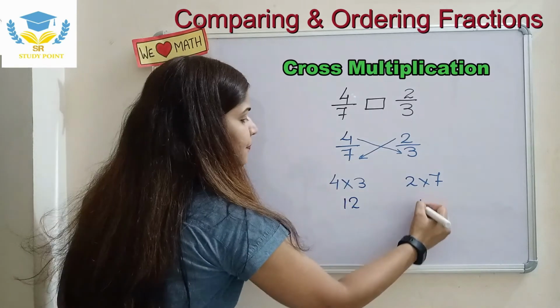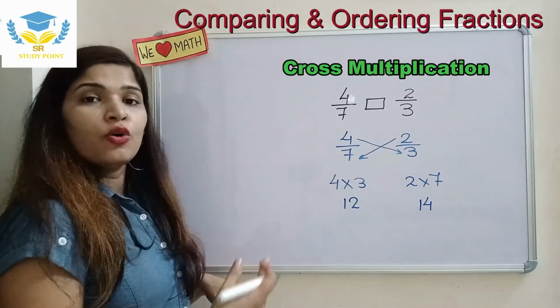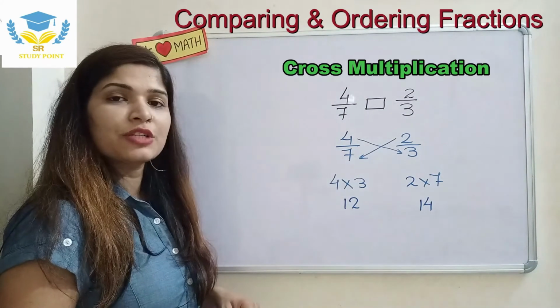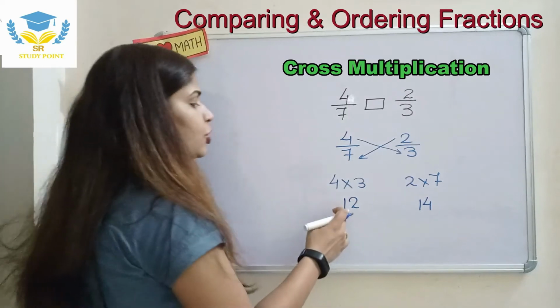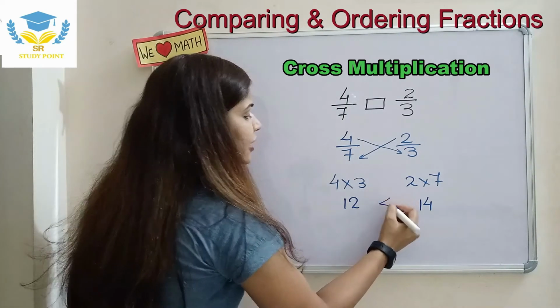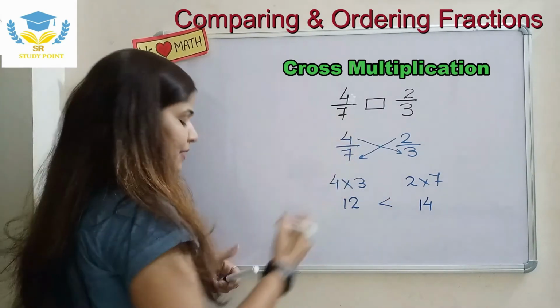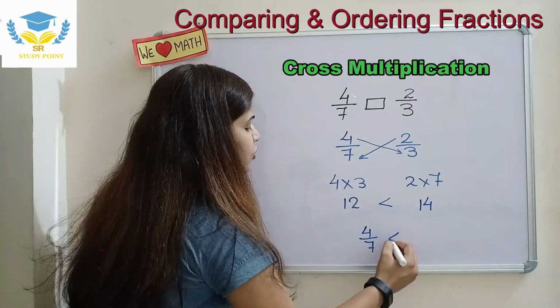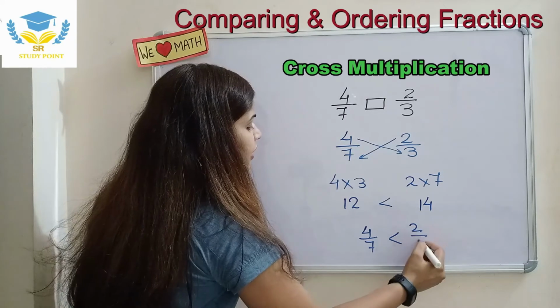2 7s are 14. So now by seeing 12 and 14, we can easily compare which is bigger and which is smaller. Of course, 12 is smaller than 14. So that means we can conclude that 4 upon 7 is also smaller than 2 upon 3.